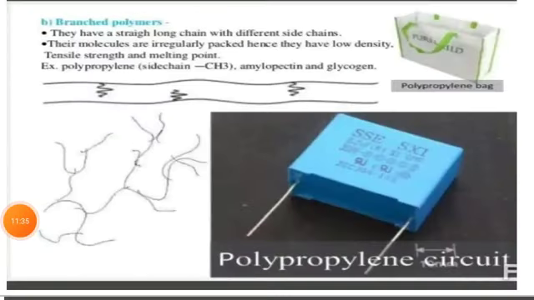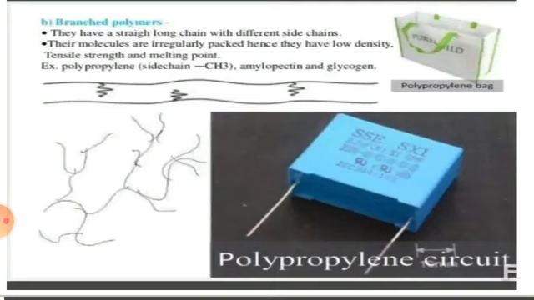The second classification based on structure is branched polymer. Here in the figure you see that a linear structure is there. To that linear structure some branches arise. So monomer having three functional groups or already having side chain will give rise to branched polymer.